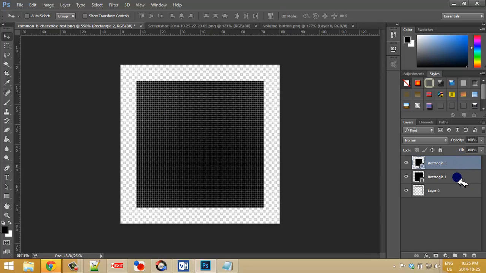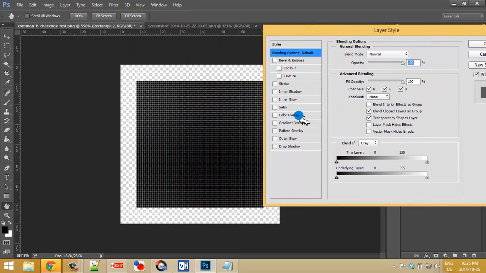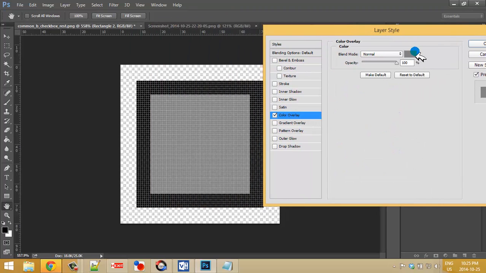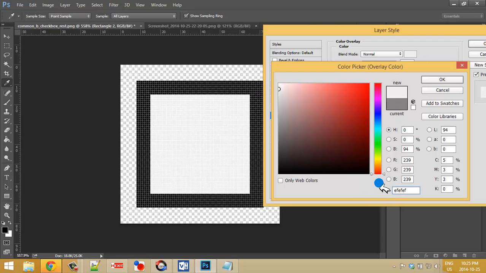Now, depending on your background, normally what I like to do with the second box that I made is match it to my background. And in this particular case, I'm using a lighter color. It's not quite white, but it's almost.